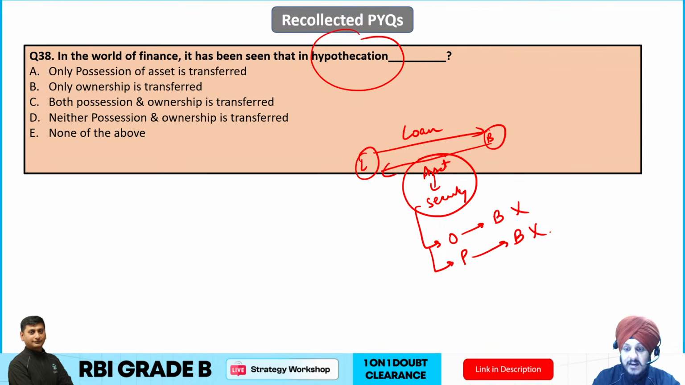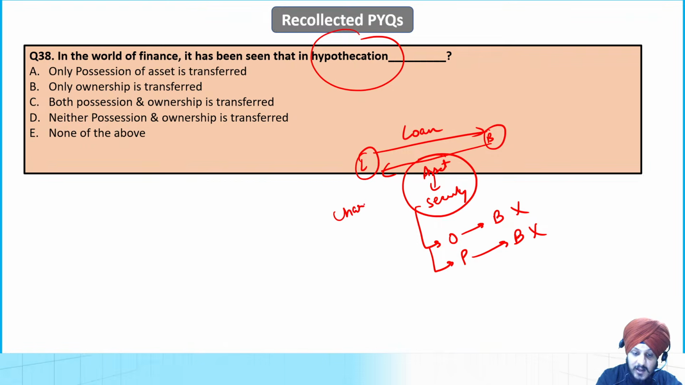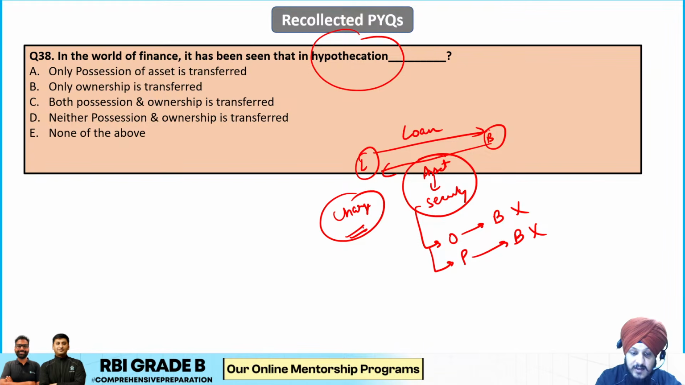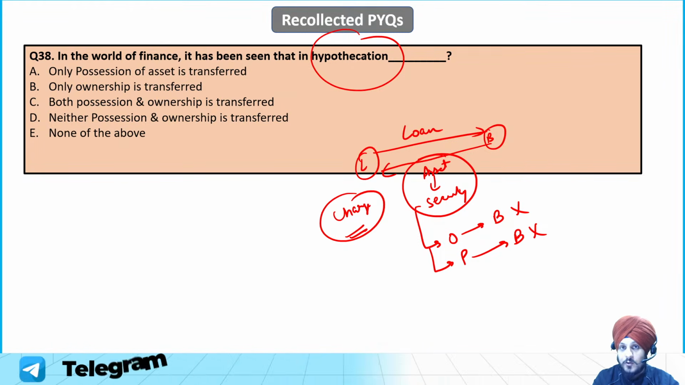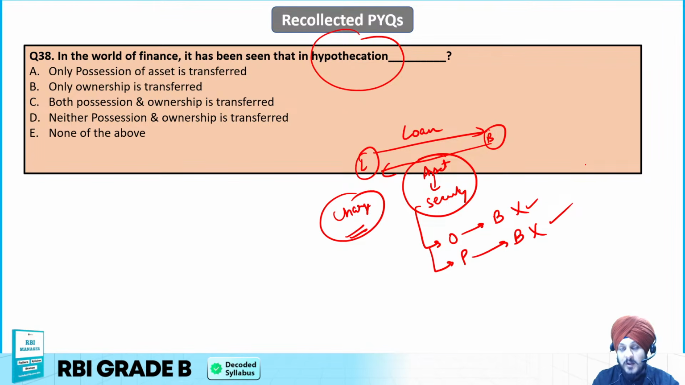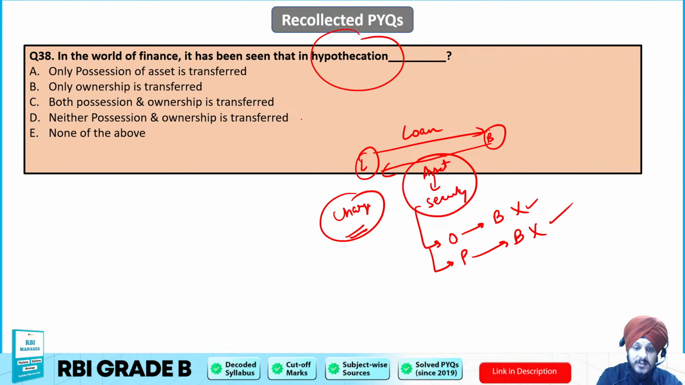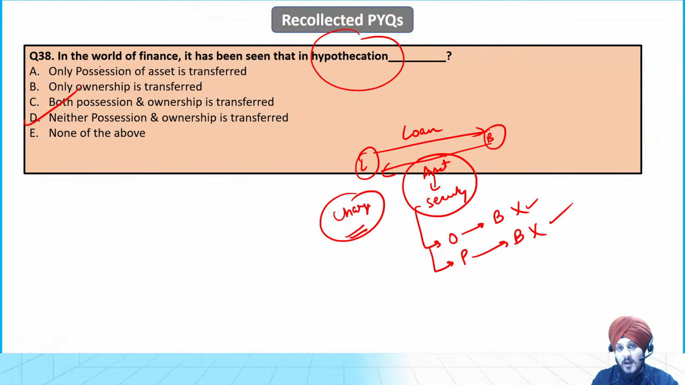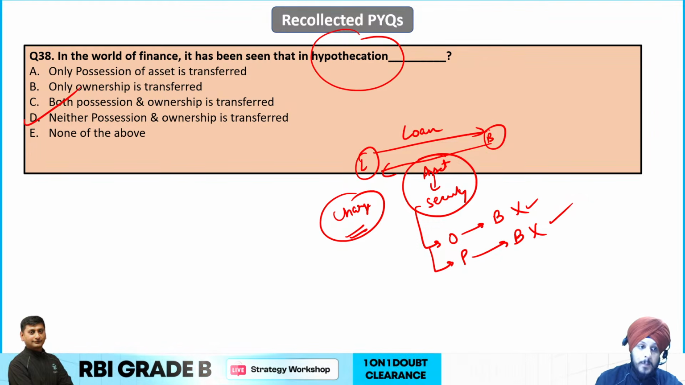So what is the lender getting? The lender is only getting the charge, or right, over the asset. If the borrower defaults, then the lender can take over that asset in order to recover the cost of the loan. But the ownership and the possession during that span remain with the borrower only. So neither the ownership nor the possession is transferred. That is why D is the correct answer to this question.